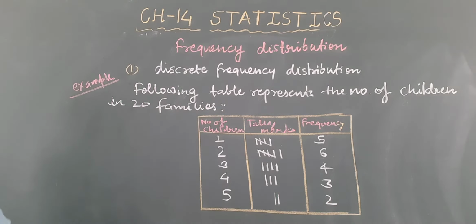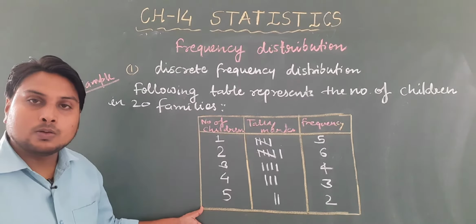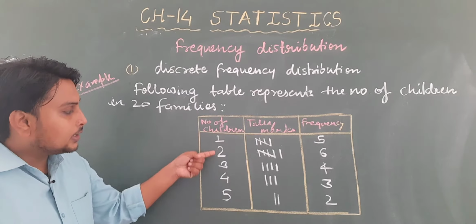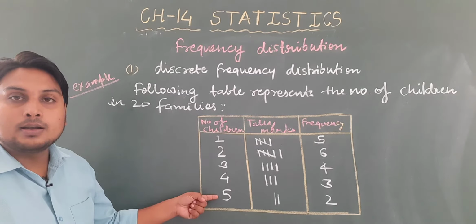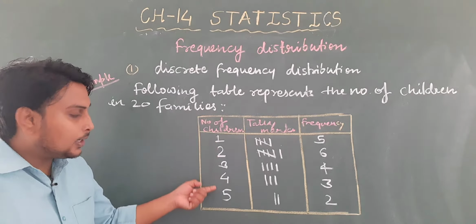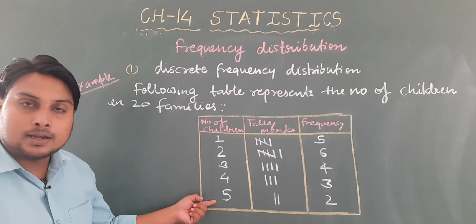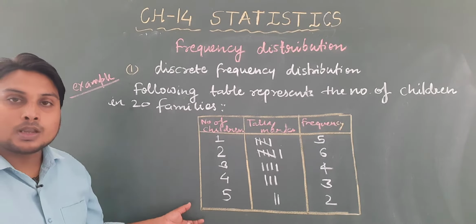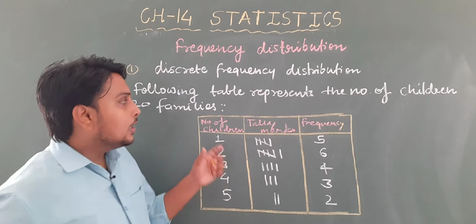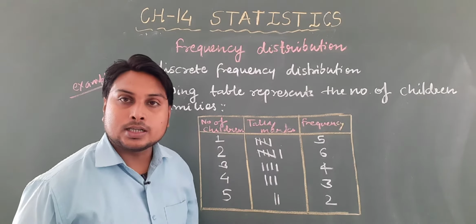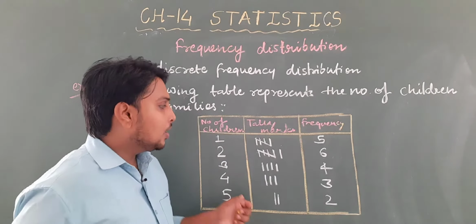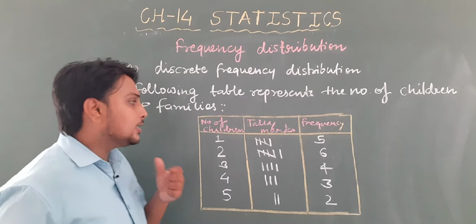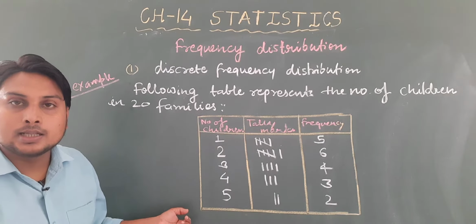So this kind of table, where the data is written separately, is known as discrete frequency distribution. In discrete frequency distribution, the table is like this.